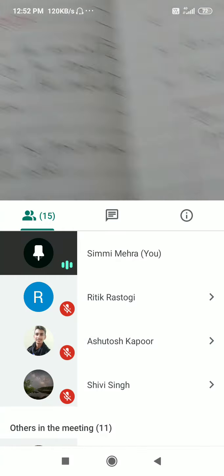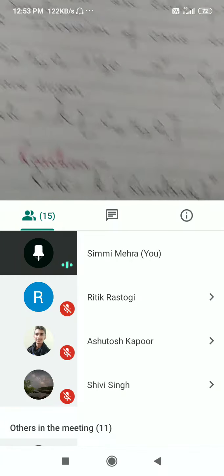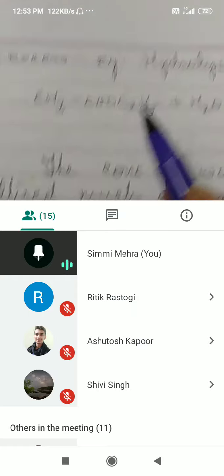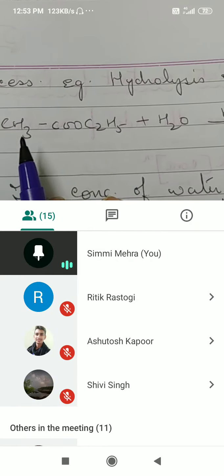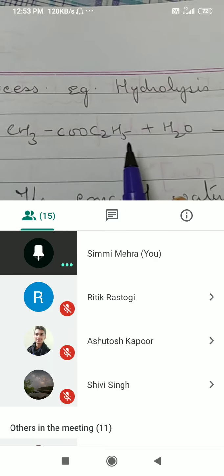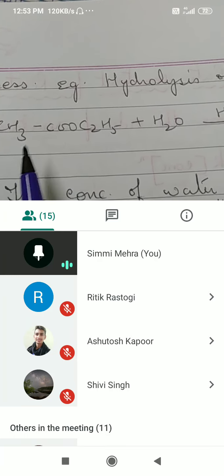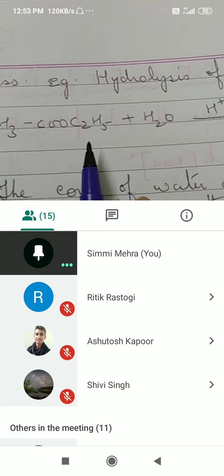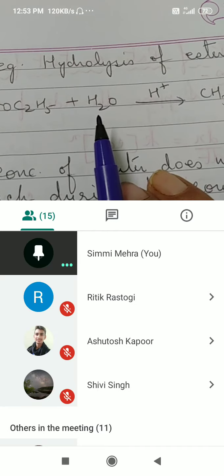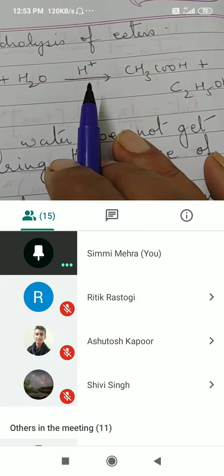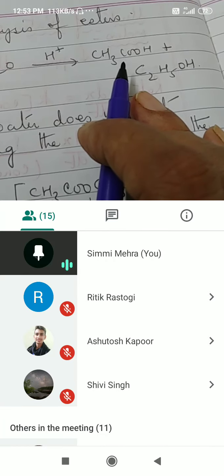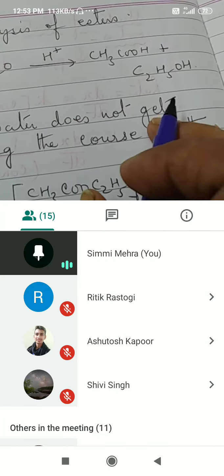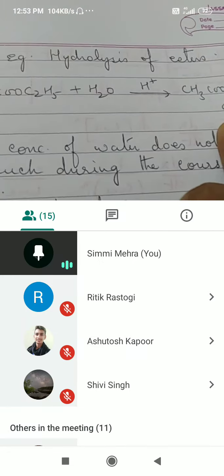One such example I have given here is ethyl acetate. It's an ester, CH3COOC2H5, ethyl acetate, plus water in presence of an acid. How is an ester formed? When an acid reacts with an alcohol. So these two products are formed.